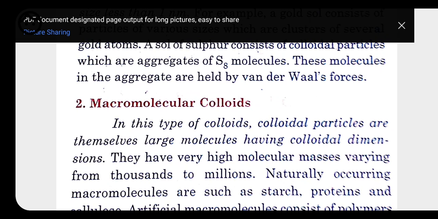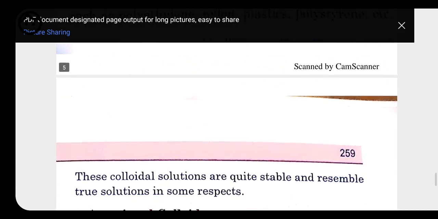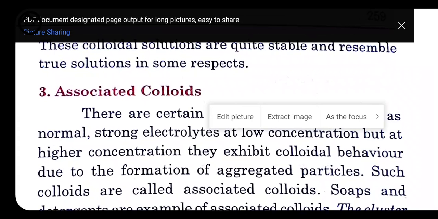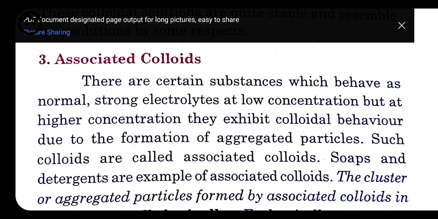Now next we have associated colloids. An associated colloid is a type of colloid in which, if we have a solution to which we have added an electrolyte, and the concentration of the electrolyte is very low, then it behaves as a normal electrolyte. But if we increase the concentration of the electrolyte, then it behaves as an associated colloid.